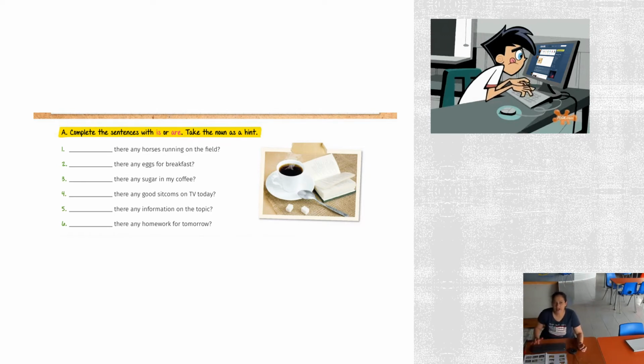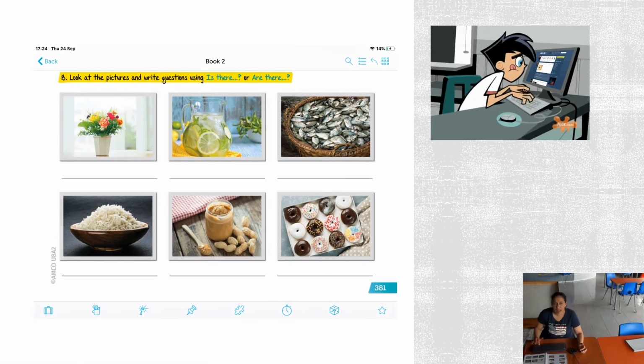When I finish exercise A, I go to exercise B. Here, you're going to look at the picture and make a question. Is there or are there? Right? Is there any? And you look at the picture.